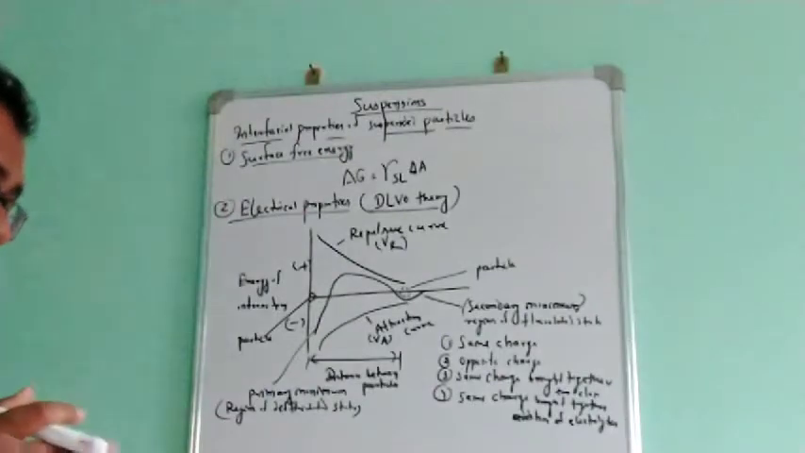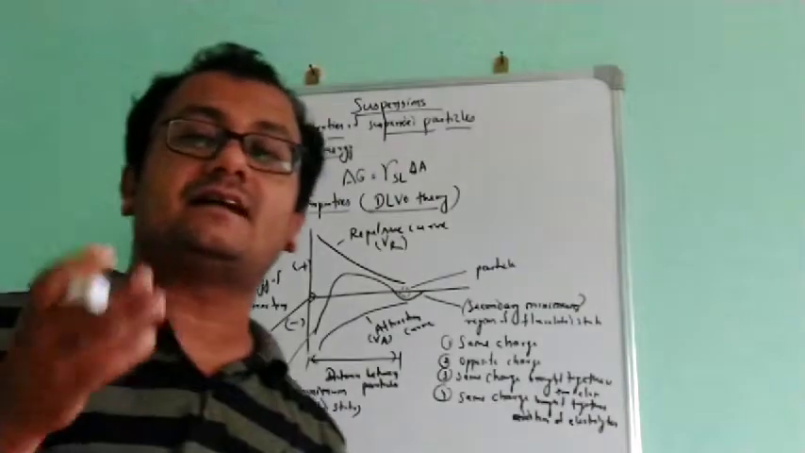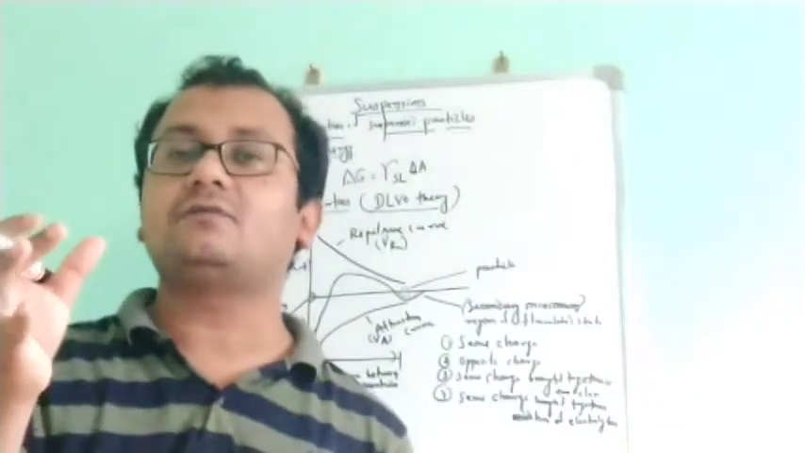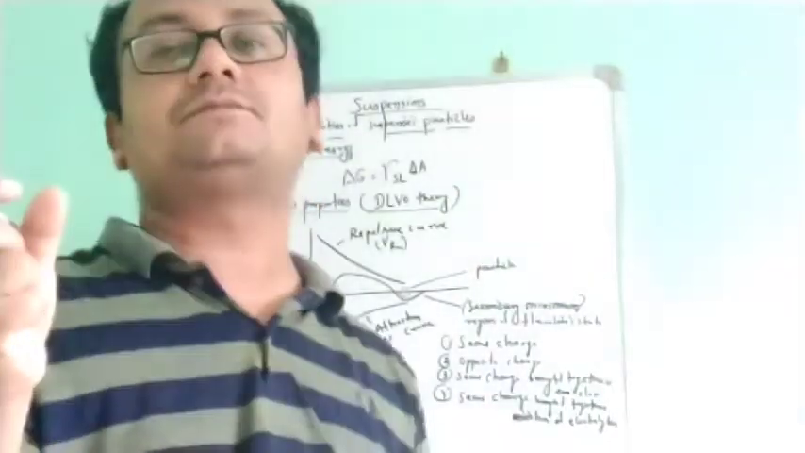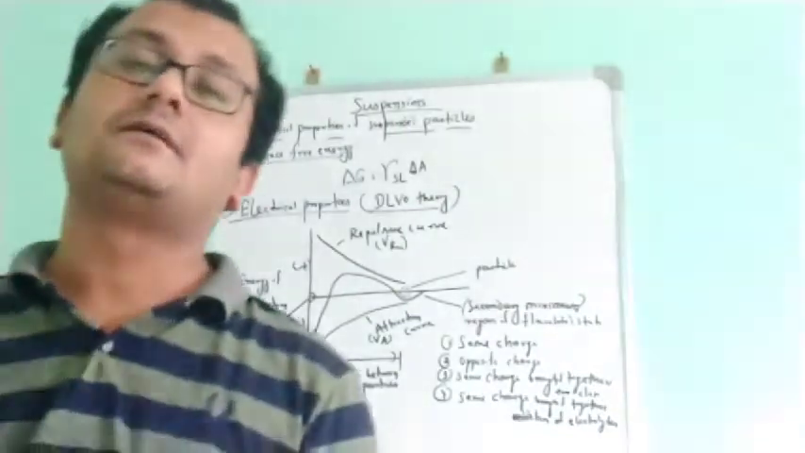So that's why we are adding different types of agents, flocculating agents. It will form floccules and it will create van der Waals forces between the particles.